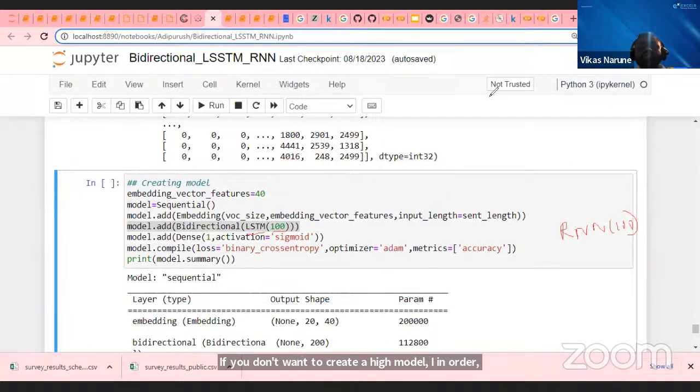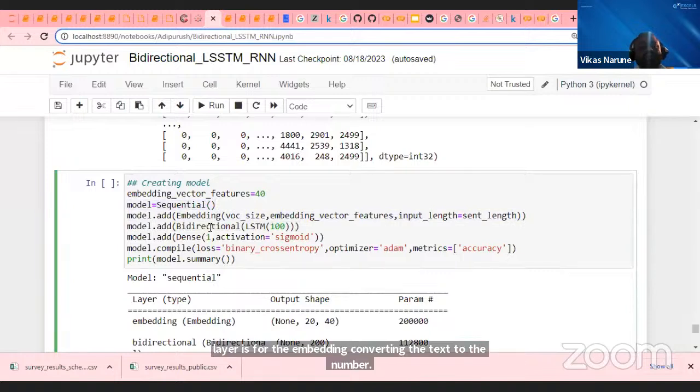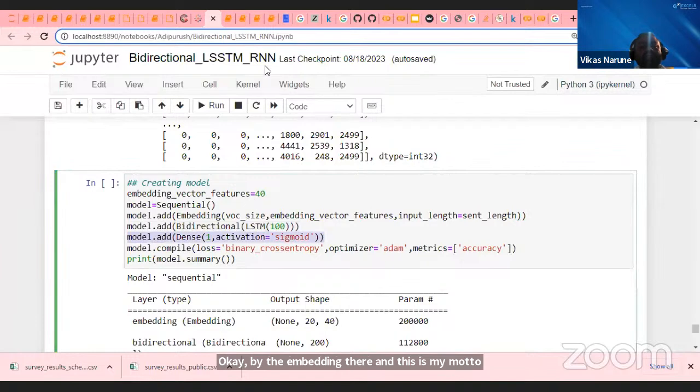By using this, guys, you are choosing which kind of layer you want to add, an RNN layer or an LSTM layer. This layer is for the embedding, converting the text to numbers, the word embedding layer, and this is my Sequential model. Once I mention this, then for my last layer I have to tell whether this is fake news or not fake. Fake news or not fake, guys.